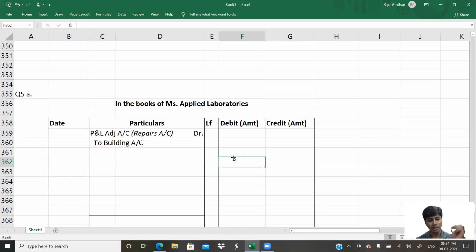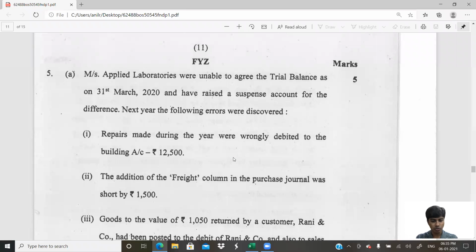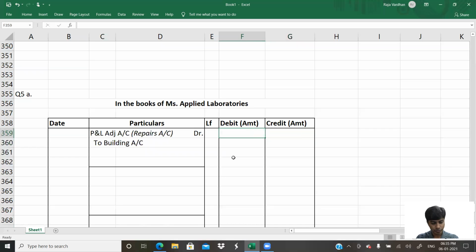However, I am replacing repairs account with P&L adjustment account. So that is the entry. How much is the amount? 12,500. Yes, you can write the same old narration, whatever is there in that question.